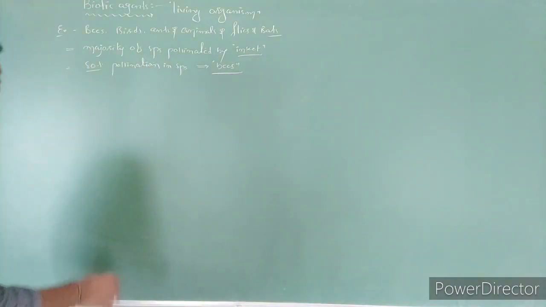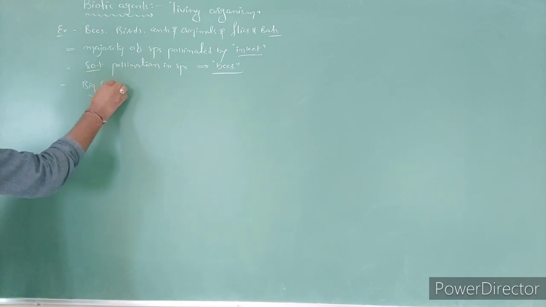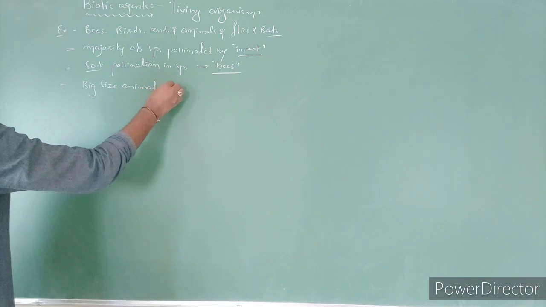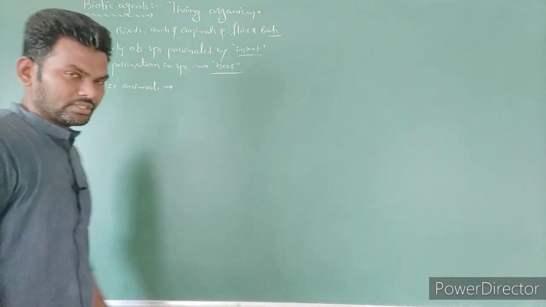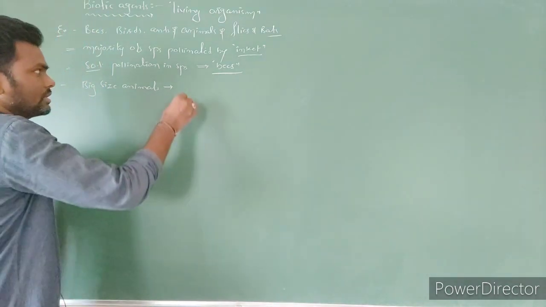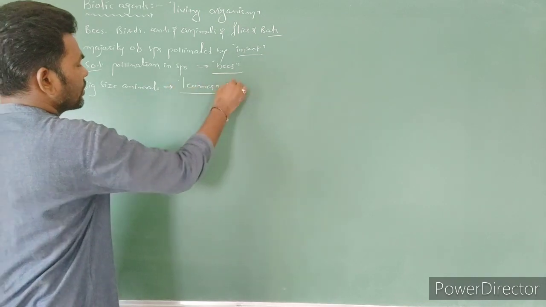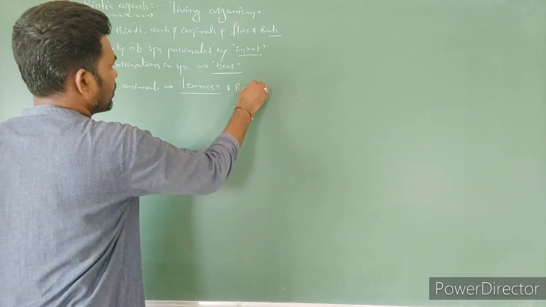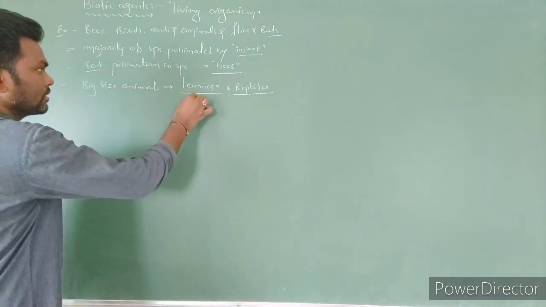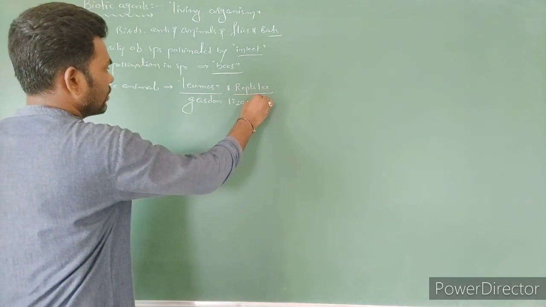And here not only small animals, big animals also are useful for pollination. They act as biotic agents for pollination. Big animals like the lemur or reptiles, garden lizards, right?